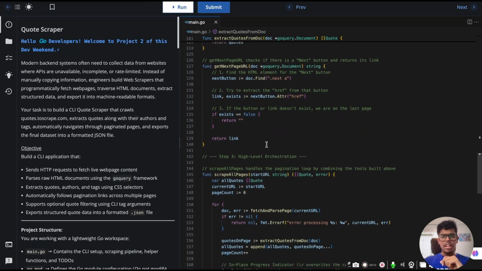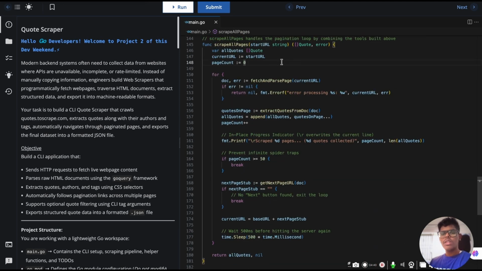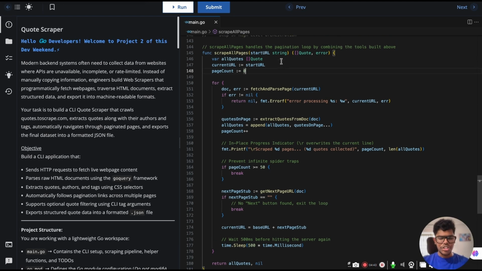After that we have get next page URL. If there is a next page option, then we automatically move on to the next page using the href. If it is not existing, if it is false, then we return nothing, and otherwise we return the final link. Next comes the scrape all pages function. Here we need to scrape all the pages present in that document. To prevent infinite spider traps, we set a limit: if it is more than 50 pages, then we break. If not, then we continue.